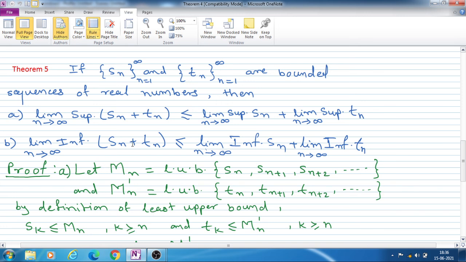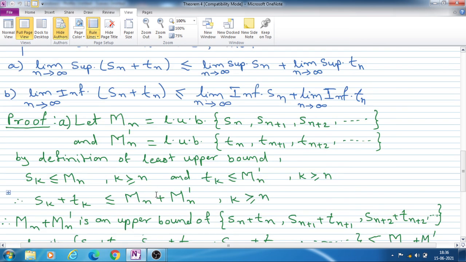That means if we separate the limit on this addition, then here it is not an equal to sign but a less than or equal to sign. Limit superior of Sn plus Tn is not equal to limit superior of Sn plus limit superior of Tn, but it is less than or equal to. Similarly for limit inferior. So we prove this.